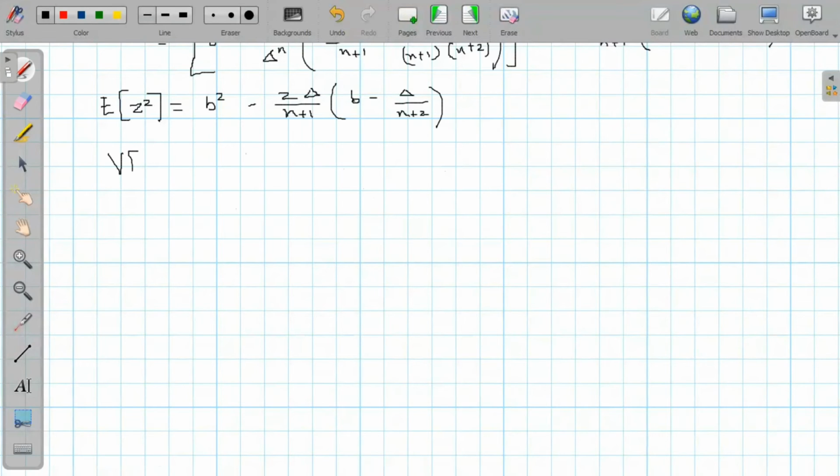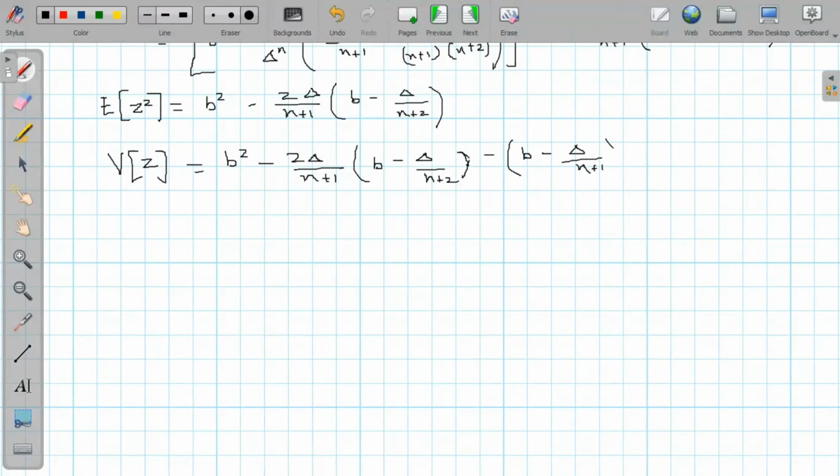So variance of z is expectation of z square minus expectation of z whole square. So that will be b minus 2 delta upon n plus 1 times (b minus delta by n plus 2) minus expectation of z, which we calculated was (b minus delta upon n plus 1) whole square.